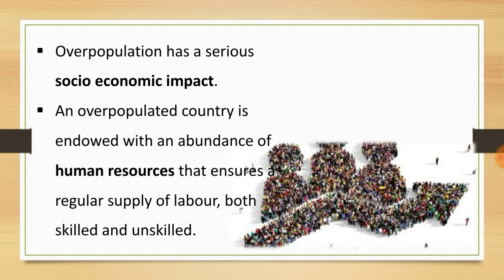That ensures a regular supply of labor, both skilled and unskilled. So in an overpopulated country, we get both skilled and unskilled labor abundantly, and a continuous supply is possible because we have an abundance of human resources. So this is one of the positive impacts on the society and also the economy of an overpopulated country.